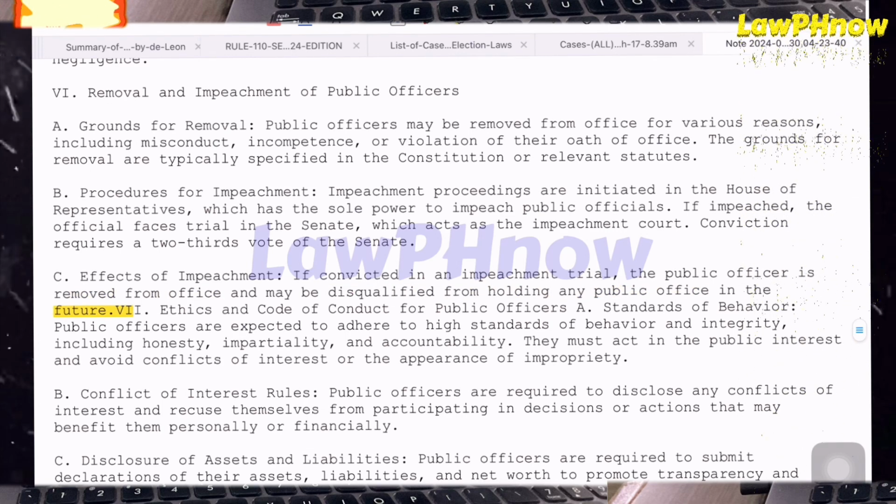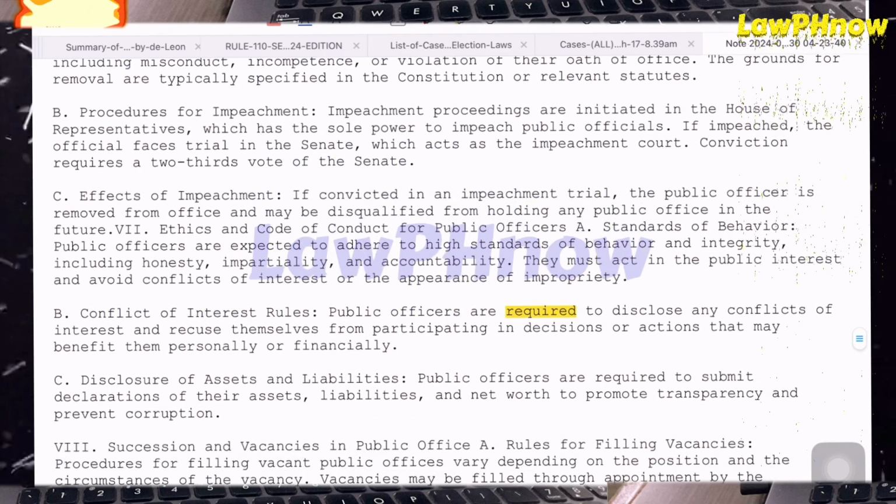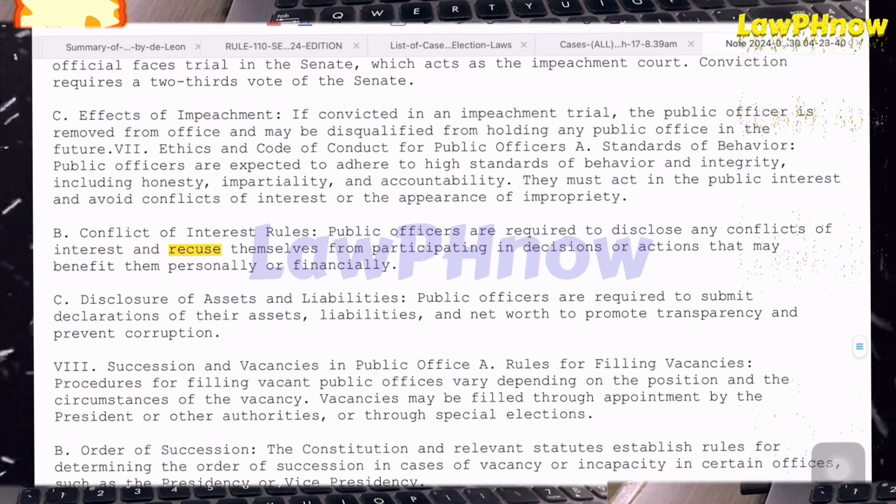7. Ethics and code of conduct for public officers. A. Standards of behavior. Public officers are expected to adhere to high standards of behavior and integrity, including honesty, impartiality, and accountability. They must act in the public interest and avoid conflicts of interest or the appearance of impropriety. B. Conflict of interest rules. Public officers are required to disclose any conflicts of interest and recuse themselves from participating in decisions or actions that may benefit them personally or financially.